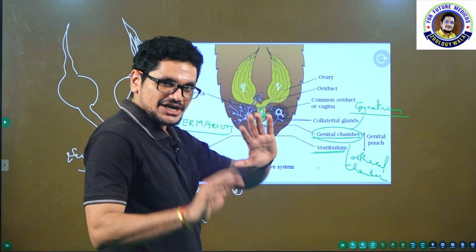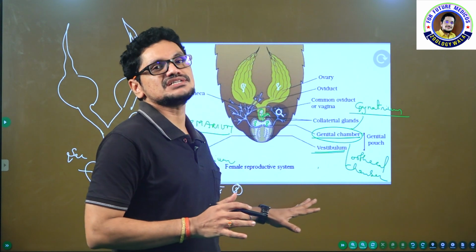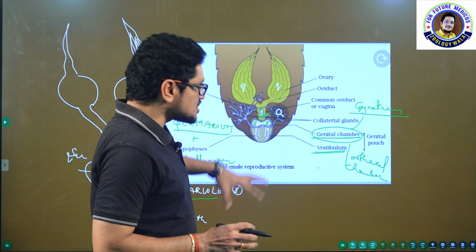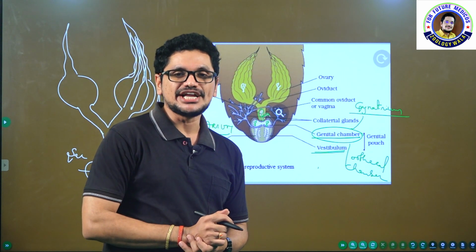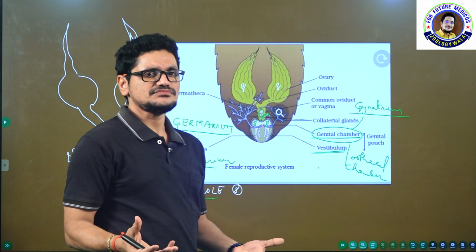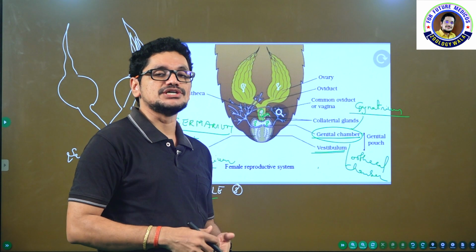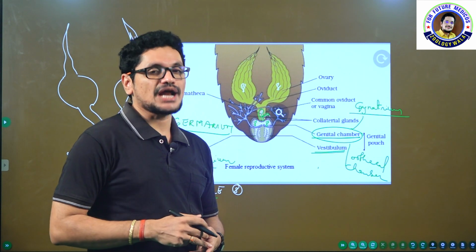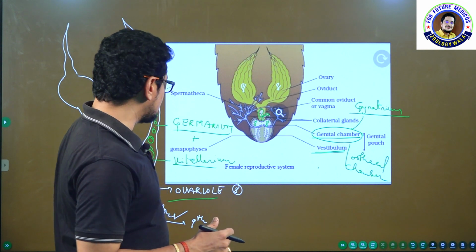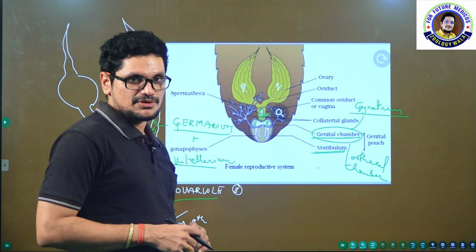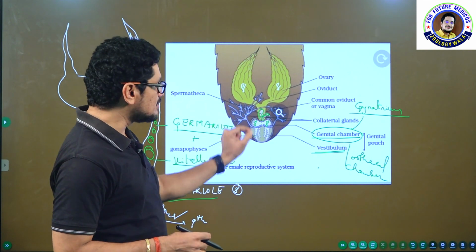But it is better, as I told you, my dear friends, my intention is you should master the subject. So if you study it, there is a possibility, if some more questions come in the NEET examination, or some other questions come other than CBSE, you should be in a position to write. That's why I am explaining all these concepts, isn't it? So the 6th segment is where the spermatheca are present. Sac-like structure, filamentous structure, spermatheca.